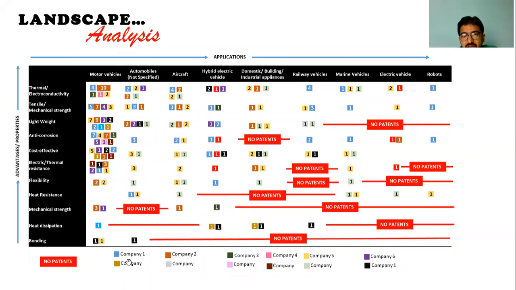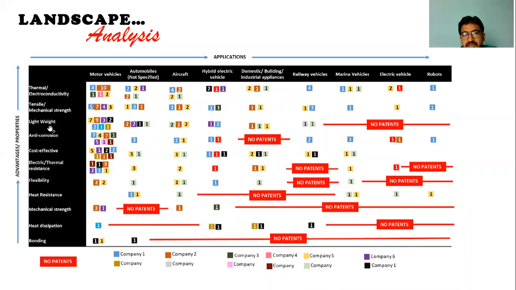If you see company 1, company 2, company 3, the company here is nothing but maybe an organization or an actual company that has developed products under a particular parameter, or maybe in your search, or if you have journals, they can also be considered as a sort of color. So here I have given the numbers 1 2 3 4, where different companies are working on a particular property for a particular application.